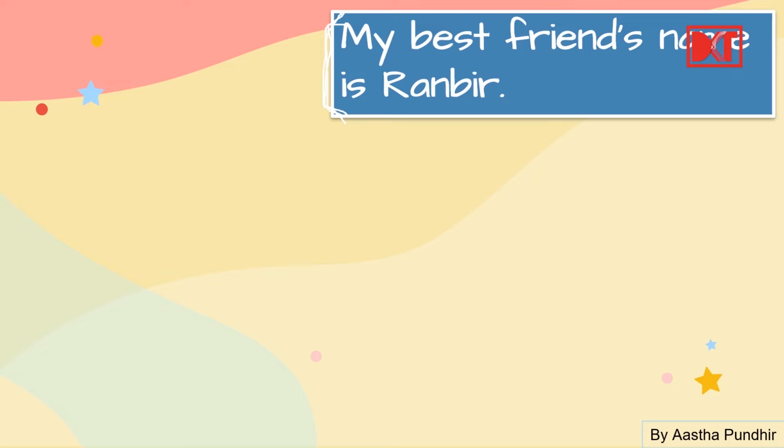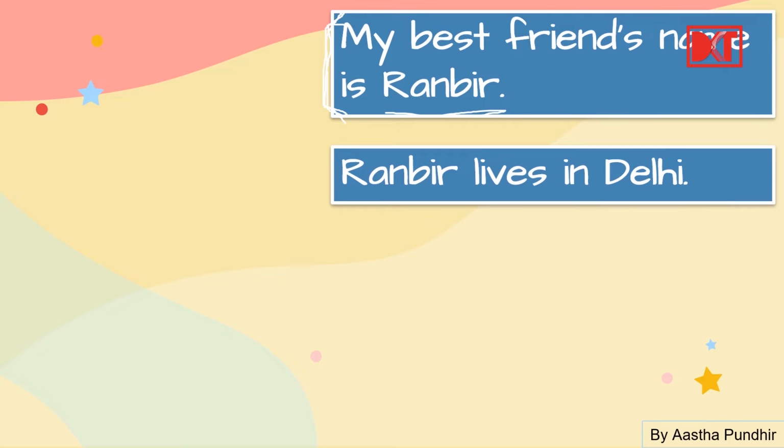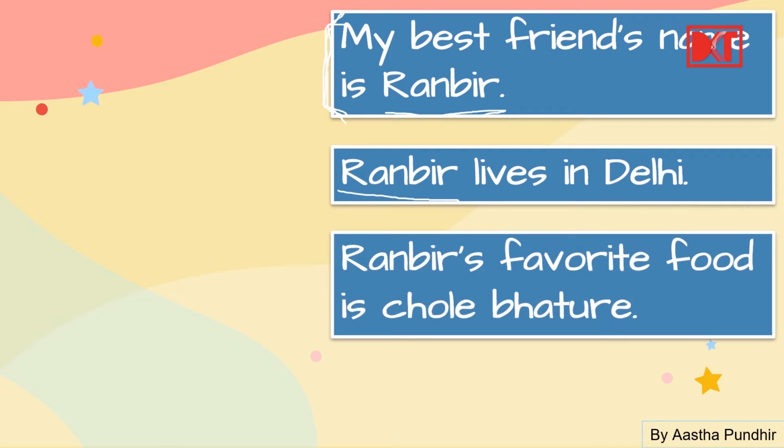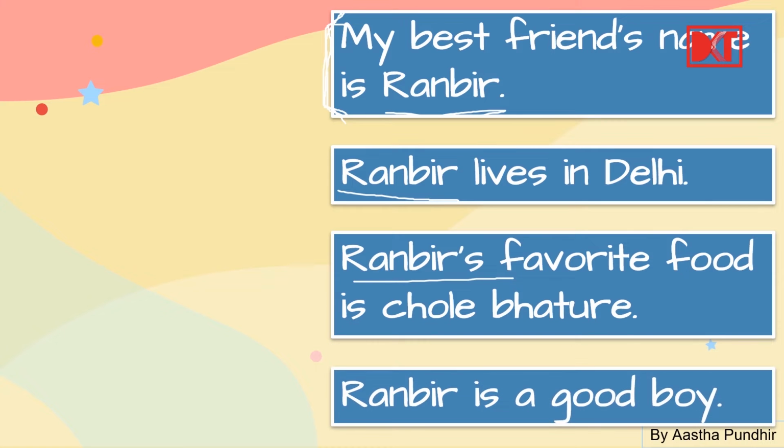Suppose I say my best friend's name is Ranbir. Then I go on to describe my best friend as, I say Ranbir lives in Delhi. Then I also say Ranbir's favorite food is chole bhature. And I also say Ranbir is a good boy. Now here you see, if you can identify one similarity in all these four sentences, what is that? Is there anything that is being repeated again and again? Anything that I am saying again and again which I should not?